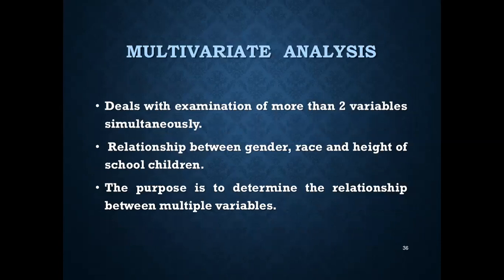Multivariate analysis deals with the examination of more than two variables simultaneously, for example, the relationship between gender, race, and height of school children, all three. So it is more than two, multivariate. The purpose is to determine the relationship between multiple variables, how gender is related to height, or how race is related to the height of the school children.